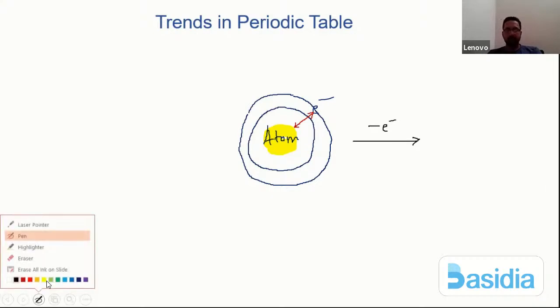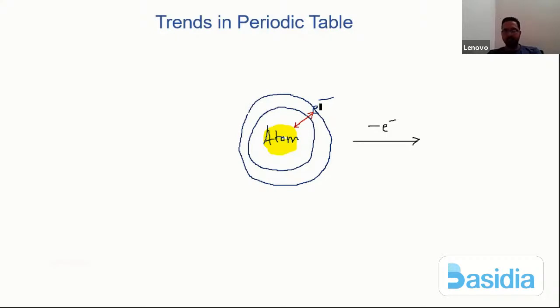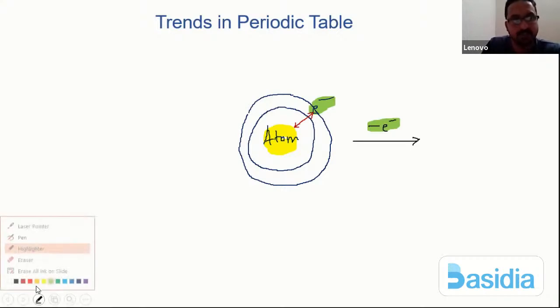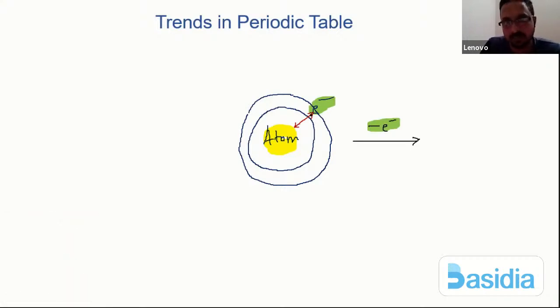The electron which was present over here, it is the same electron which has been lost. So what exactly happens if the electron is lost from the outermost shell? If the electron is lost from the outermost shell, so this is a nucleus. Now it is having only one shell.